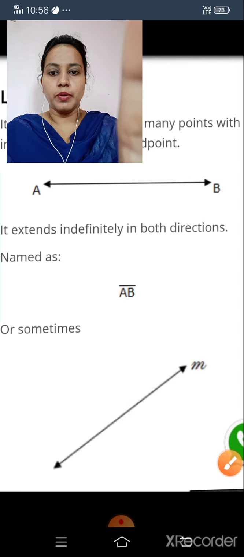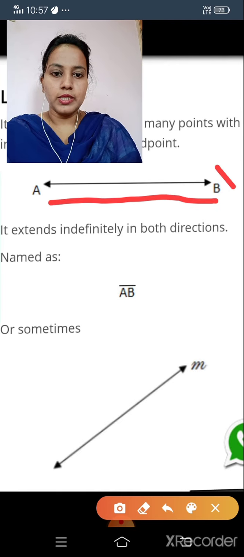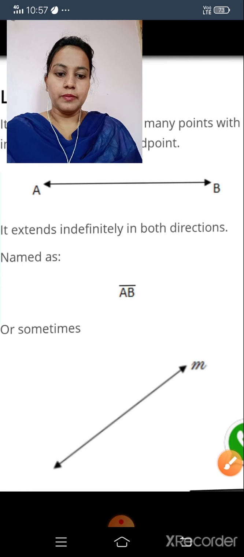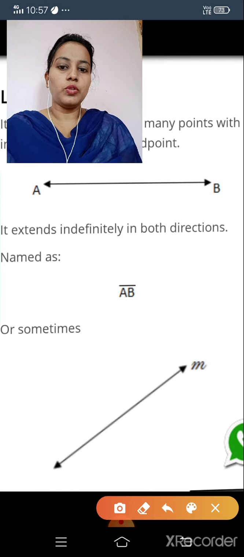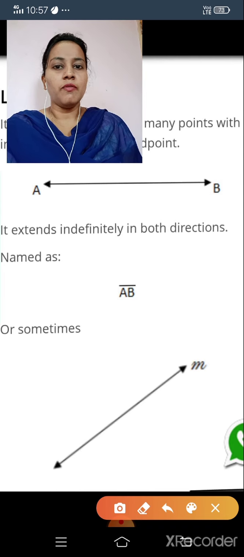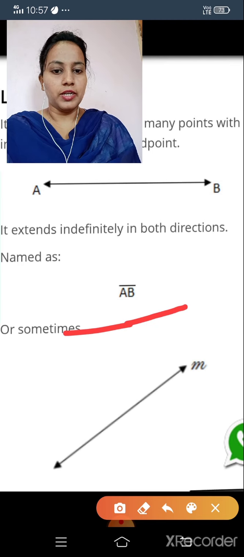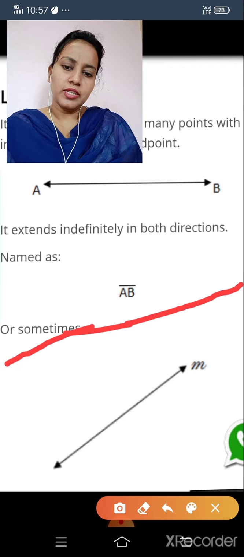See here the example AB. The arrow marks tell us it is a continuation in both sides. Here AB is a line and it extends indefinitely in both directions. It means we can extend it on this side also, or on this side also.